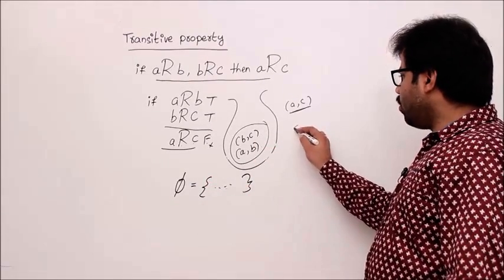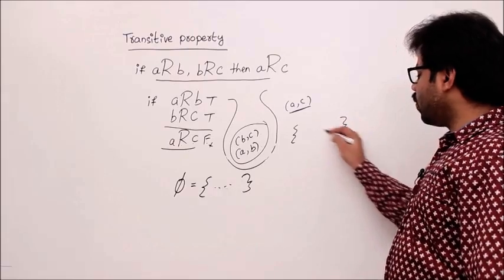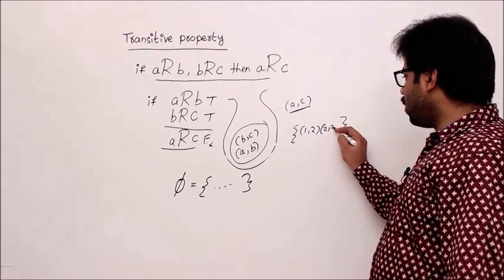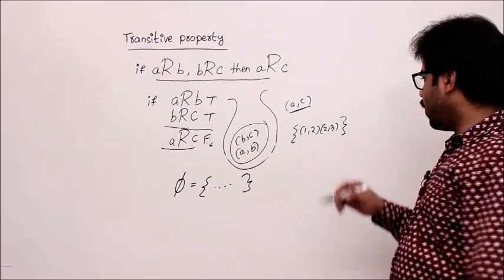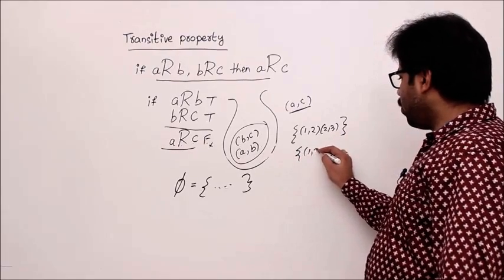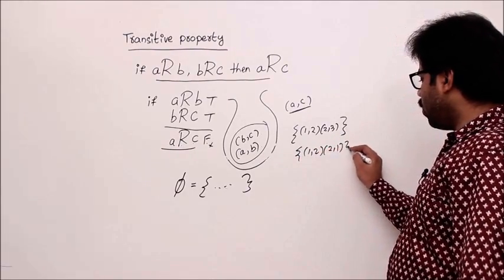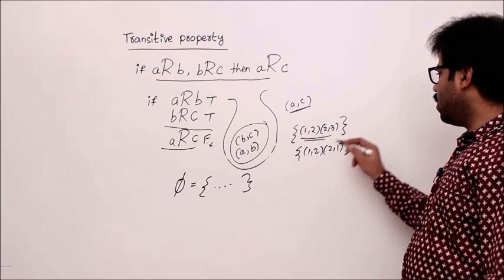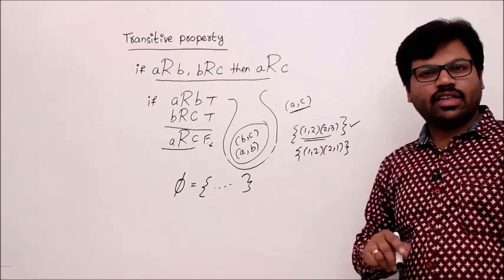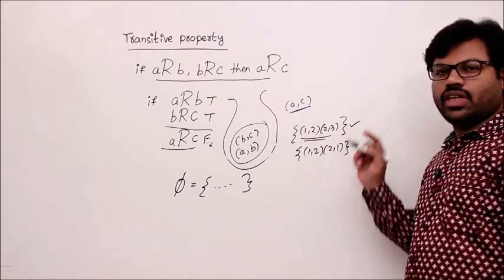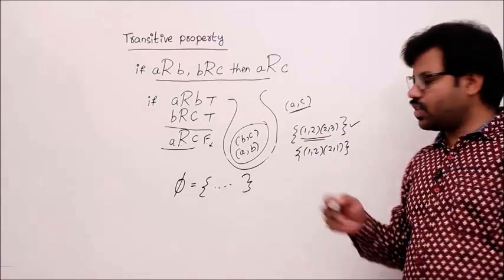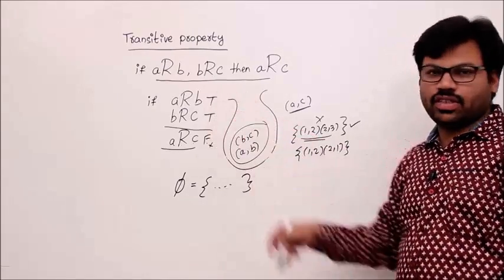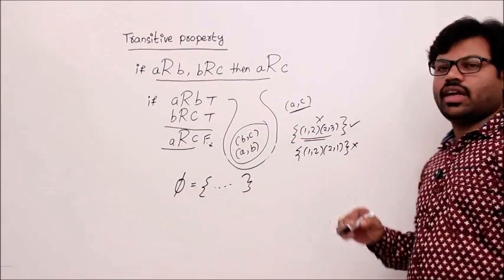Okay. So a minimal relation which violates the transitive property is 1 comma 2, 2 comma 3. Otherwise 1 comma 2, 2 comma 1. These two are violations of the transitive property. The smallest relation which is violating the transitive property is this one, 1 2, 2 3. Where is 1 3? No, right? That's why it is not transitive. 1 2, 2 1. Then there should be 1 1 according to the definition. That's the reason this is also not transitive.